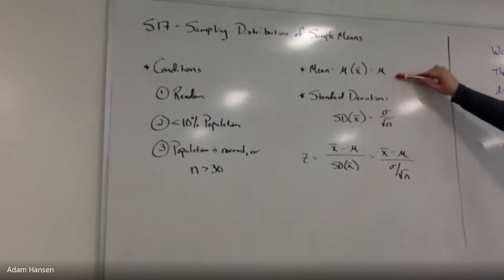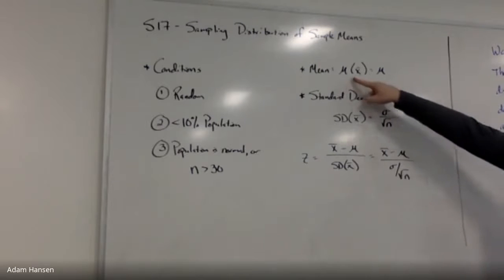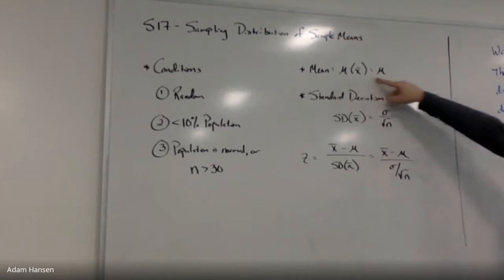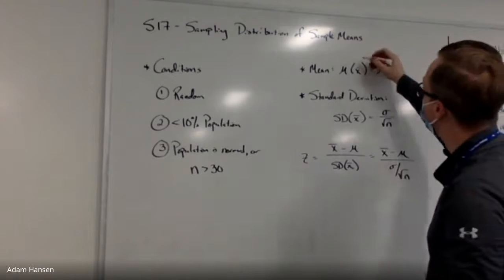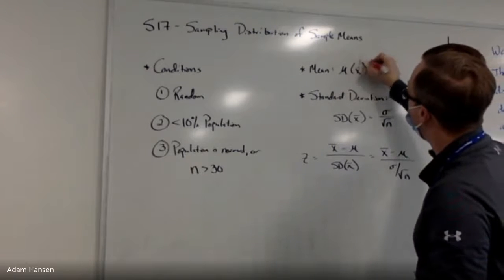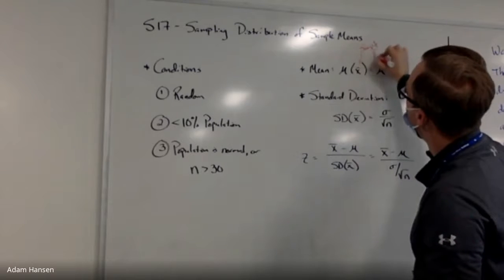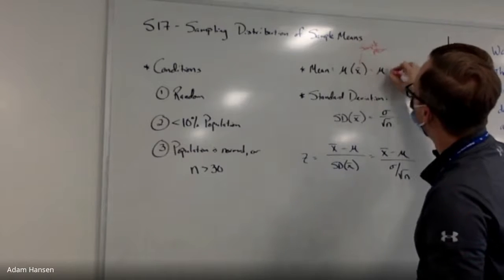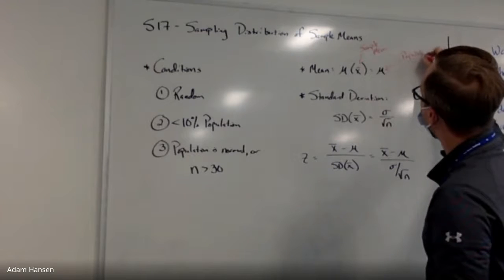Over here is the center and spread of our sampling distribution. When I take a sample, I should expect that that sample mean is the same as the population mean. So the average of x bar, the sample mean, should be the same thing as mu, the population mean. So, review on notation. X bar is the notation for sample mean. Mu is the notation for population mean.